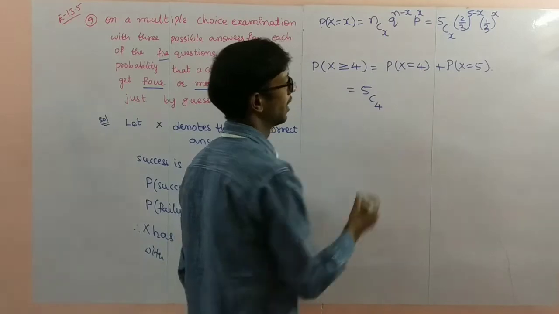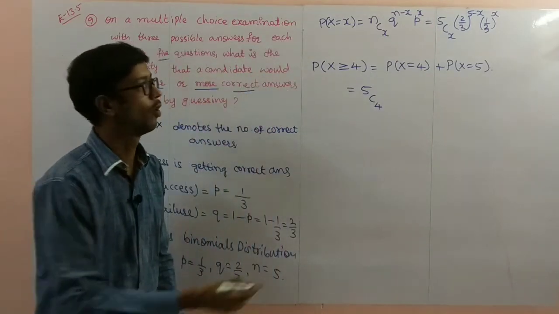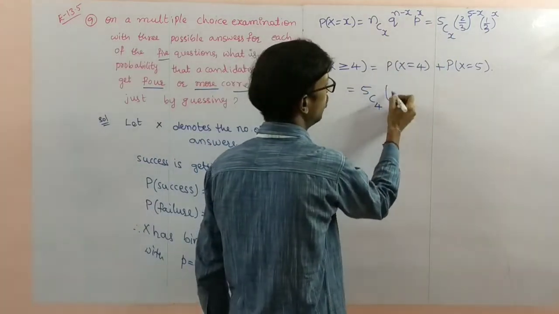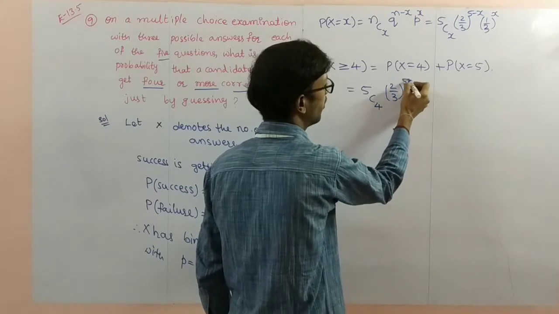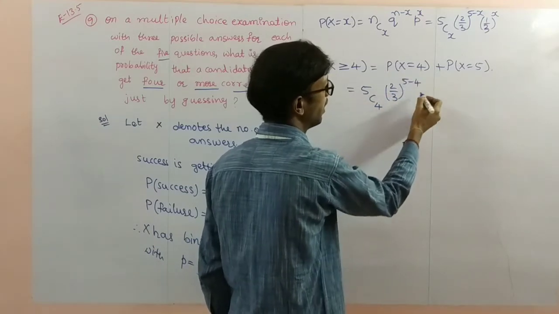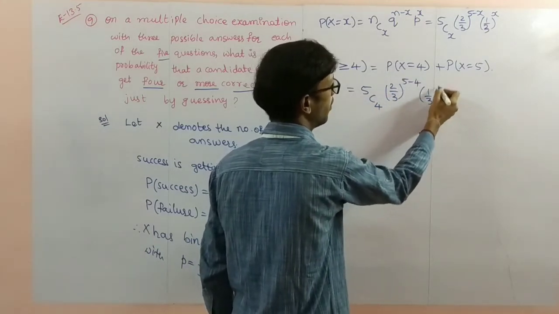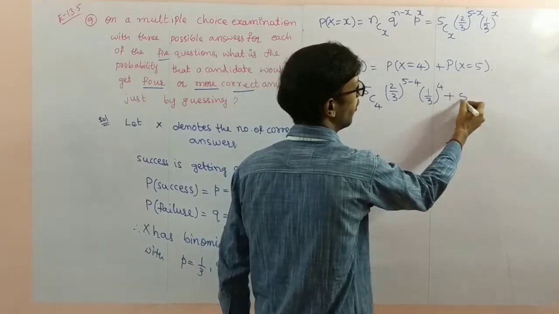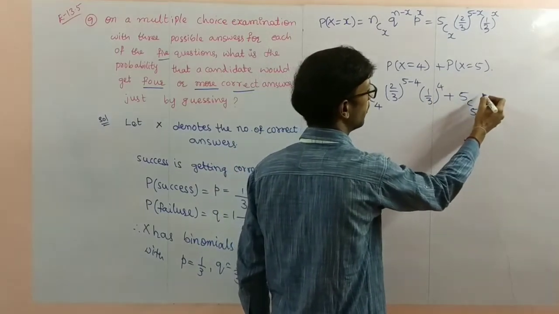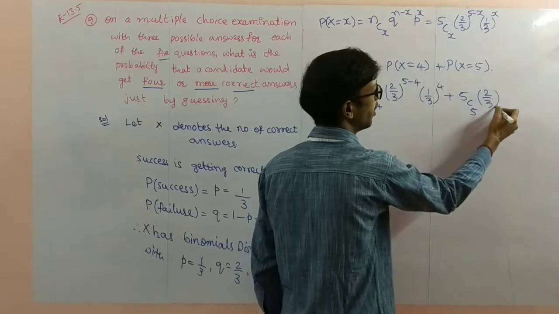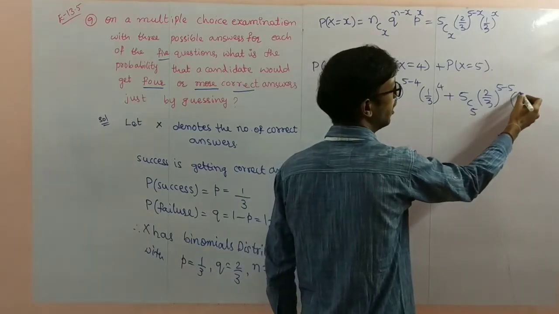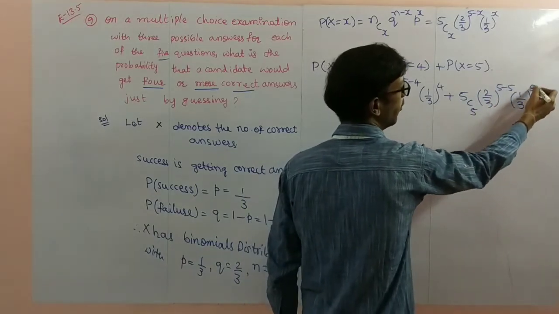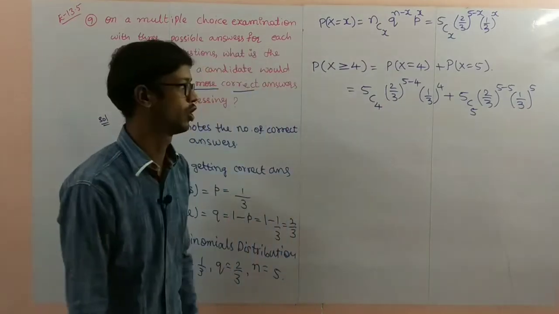5C4, in place of x we substitute 4, 2 by 3 power 5 minus 4, 1 by 3 power 4, plus 5C5, 2 by 3 power 5 minus 5, 1 by 3 power 5. So just a substitution.